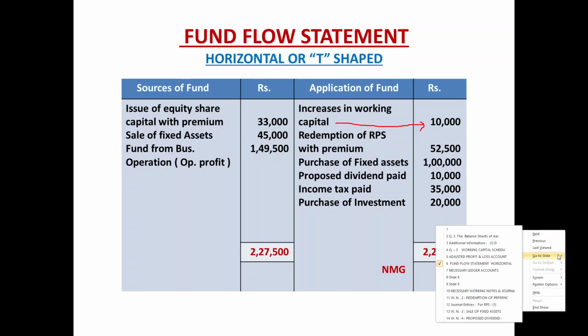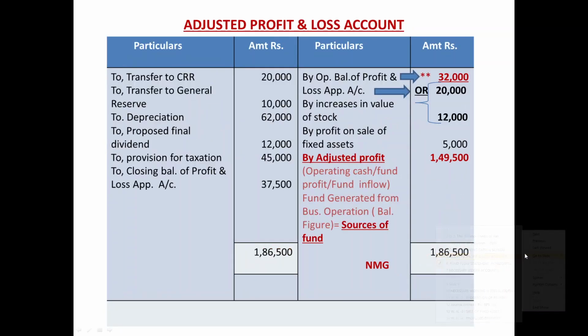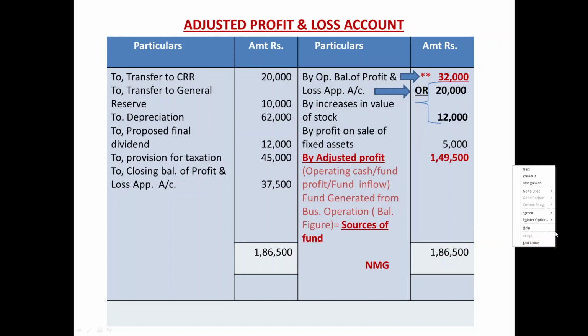Now the new balance of profit and loss account. How to report it in the adjusted profit and loss account? Current year's closing balance, 37,500. This is the current year's balance of profit and loss appropriation account. So we reported it on the plus side, on the left hand side, or on the debit side of this adjusted profit and loss account.